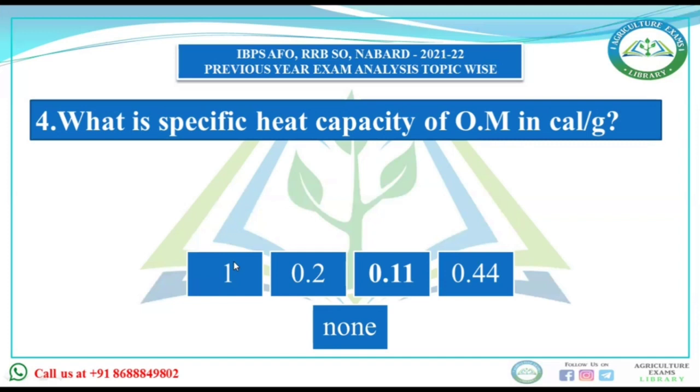Okay, means you can see, to raise the temperature of 1 gram of soil, you have to spend only 0.2 calorie of heat, and for water 1, so the soil will get heated 5 times faster. And what is our question? It was asked about the specific heat of organic matter, which is 0.44.